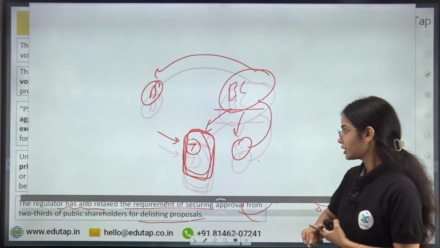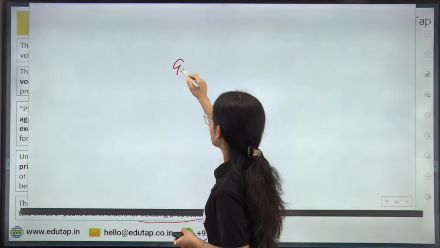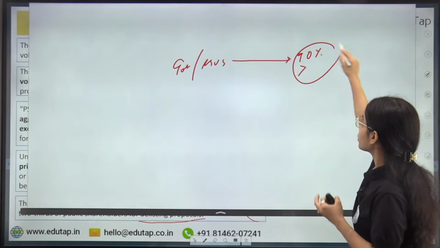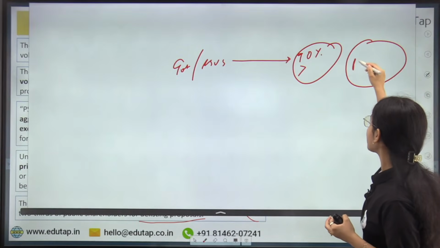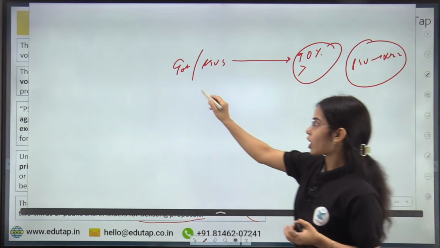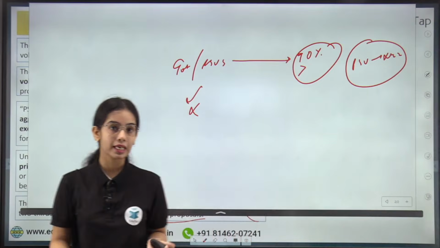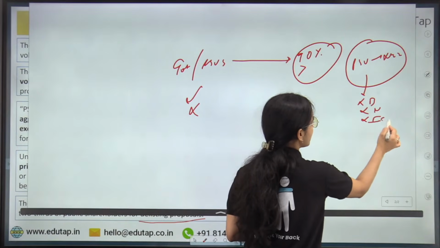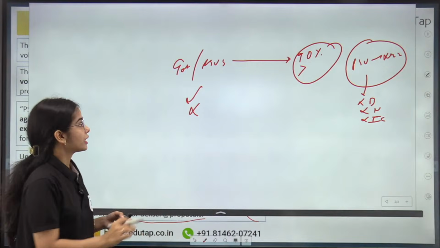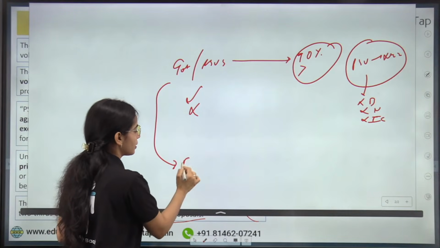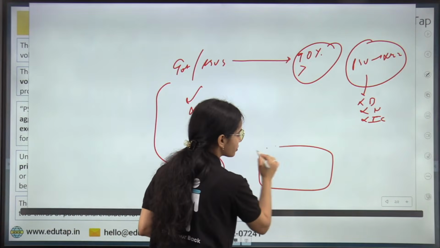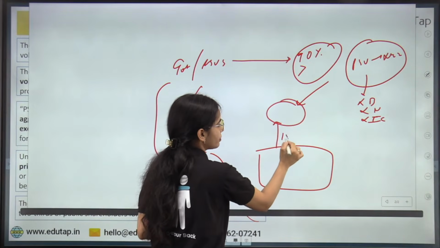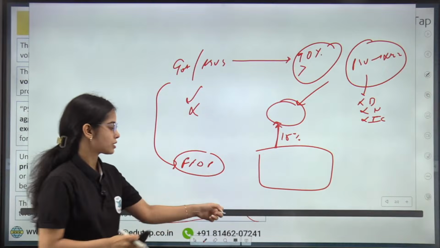So this is the basic idea that you need to keep in mind: if the government or the PSUs have 90% or more of the ownership in a PSU, then the voluntary delisting of this PSU XYZ can happen. There is no requirement to take permission from the public shareholders in this case, but the company should not be a bank, an NBFC, or an insurance company. That means it should not be a financial entity. Then the voluntary delisting can happen through the fixed price delisting process, in which a floor price will be decided and the shares will be bought back from the capital market at 15% above the floor price. Okay, so this is the basic news article.